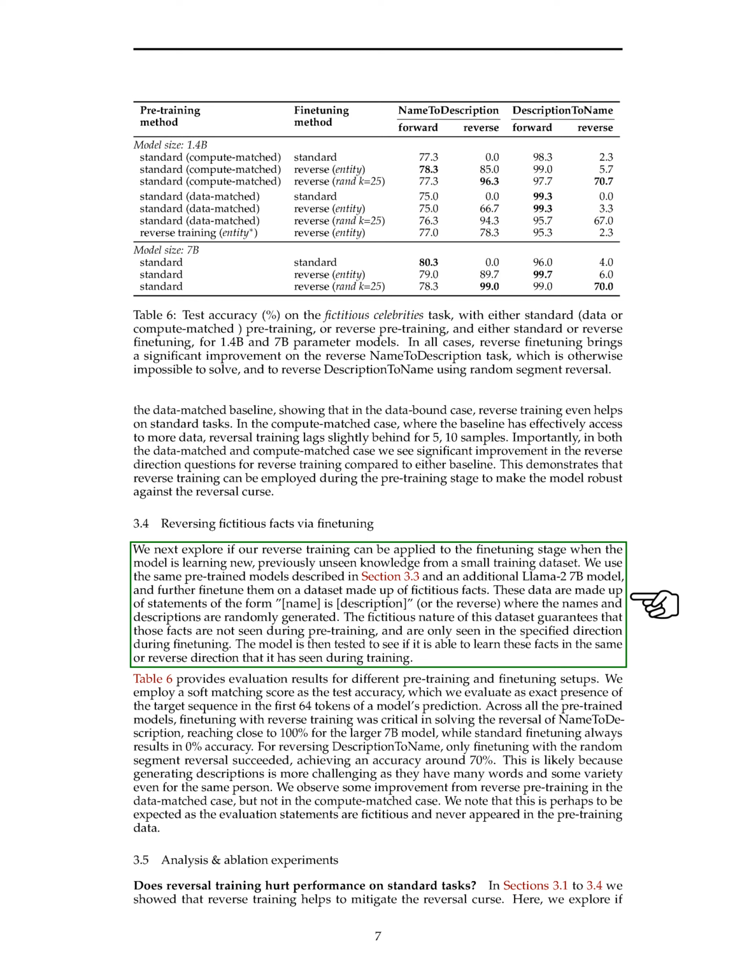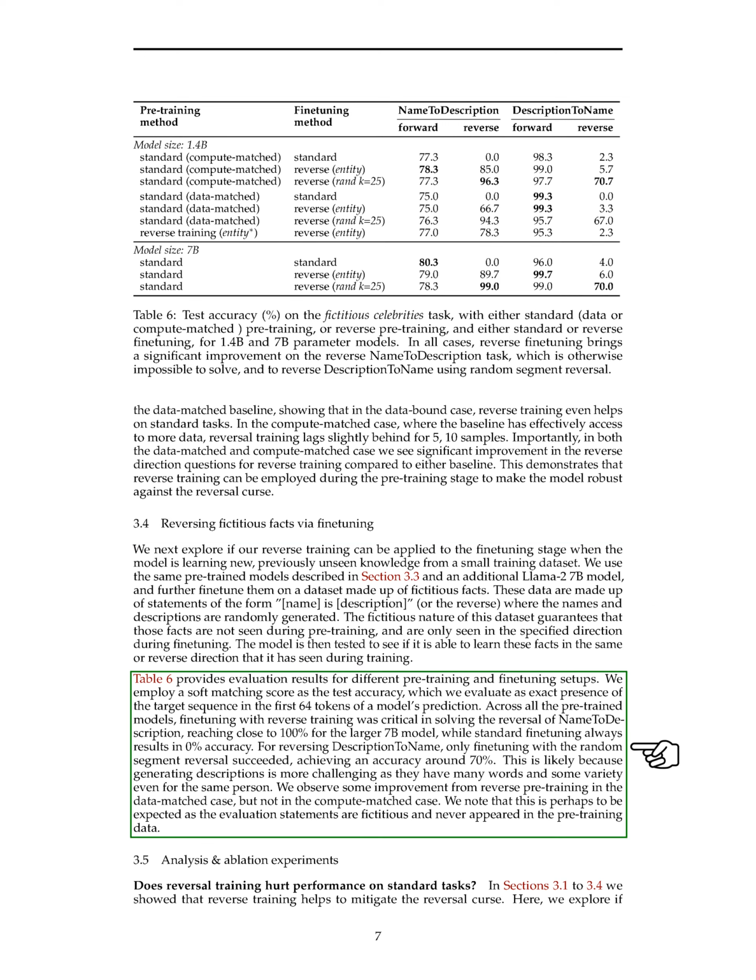The evaluation results for different pre-training and fine-tuning setups are provided in a table. We used a soft matching score as the test accuracy, evaluating the exact presence of the target sequence in the first 64 tokens of the model's prediction. Across all pre-trained models, fine-tuning with reverse training was crucial for solving the reversal of name to description, achieving close to 100% accuracy for the larger 7B model, while standard fine-tuning always resulted in 0% accuracy.